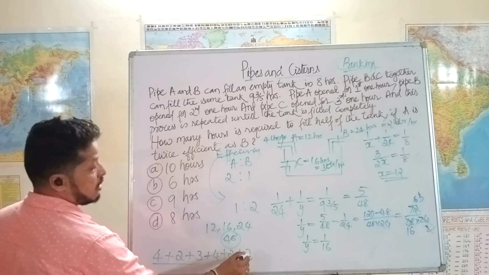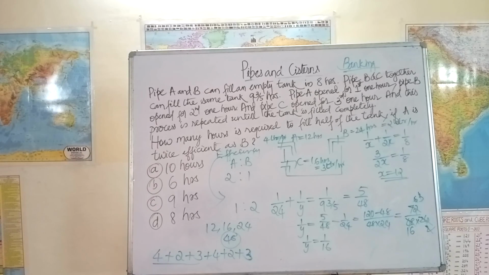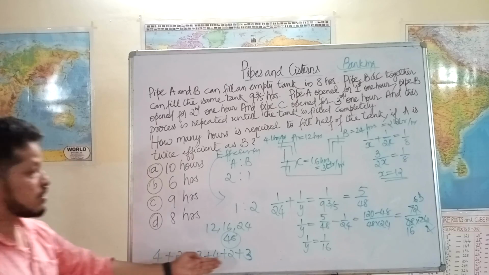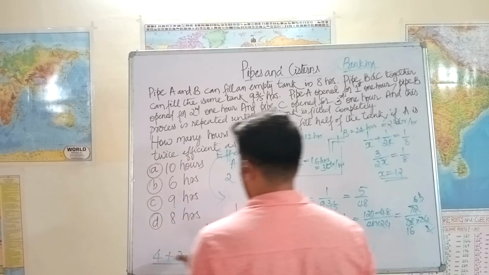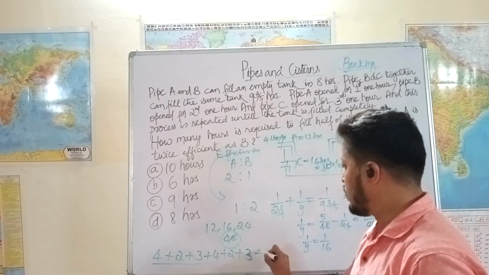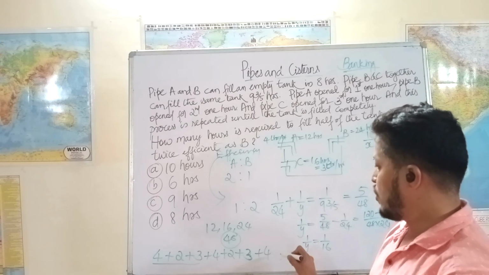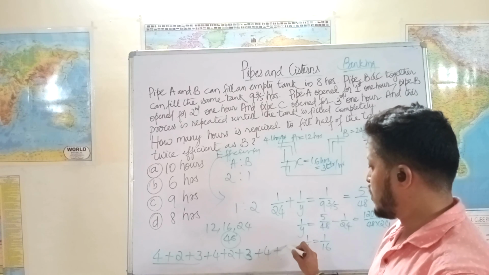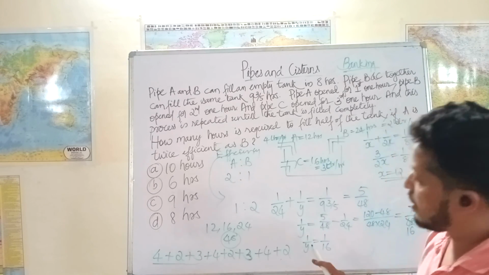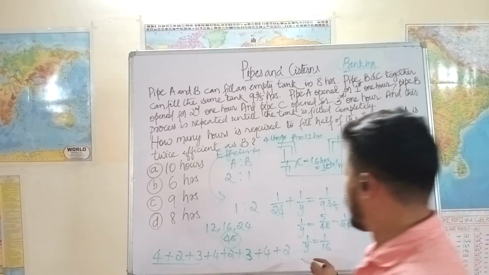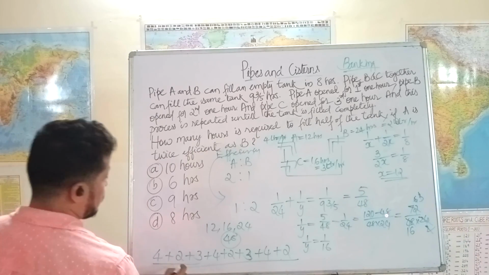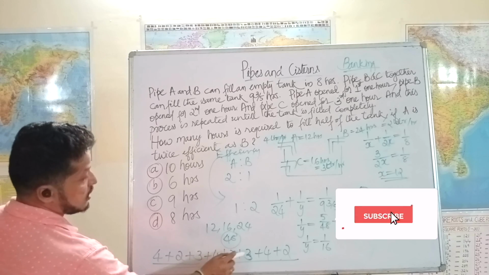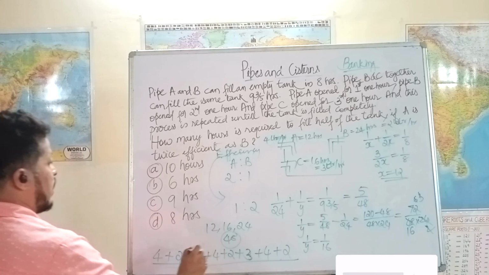How many times before 24 do we get 9? We don't get 3 times, so 2 times is already done. How much is 9 plus 9? 18. 18 plus 4 is 22. 22 plus 2 is 24. Yeah, so we've got 24 liters. Let's see how many hours it is. 1, 2, 3, 4, 5, 6, 7, 8. 8 hours is the